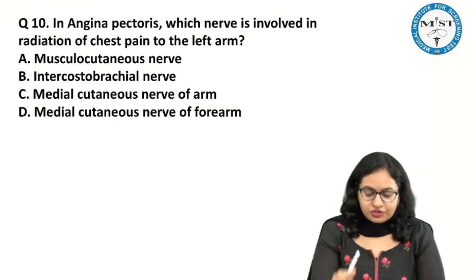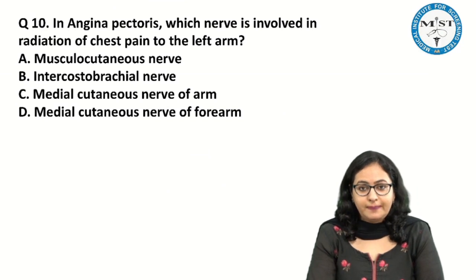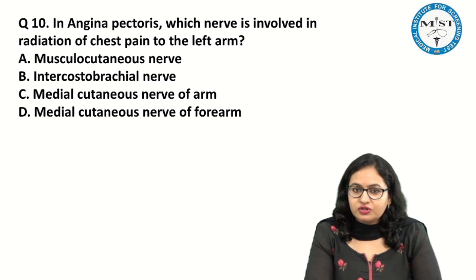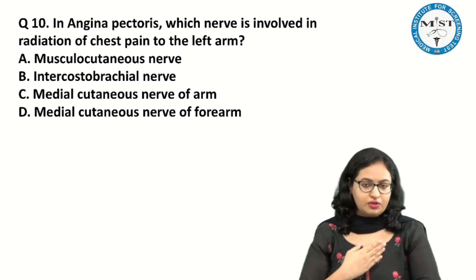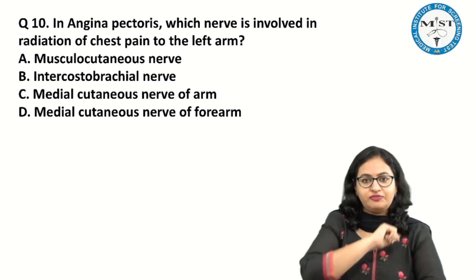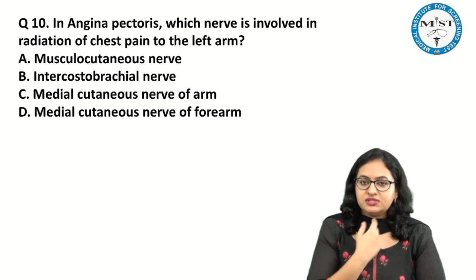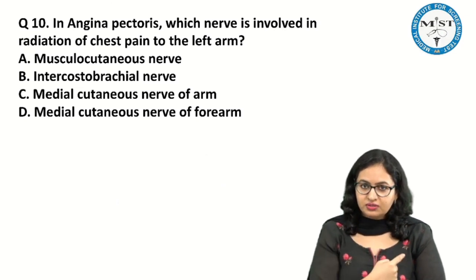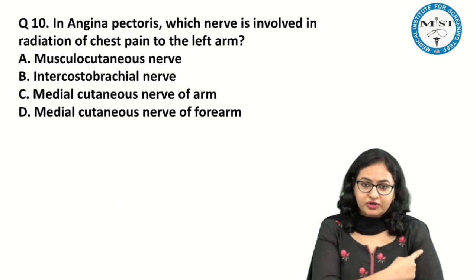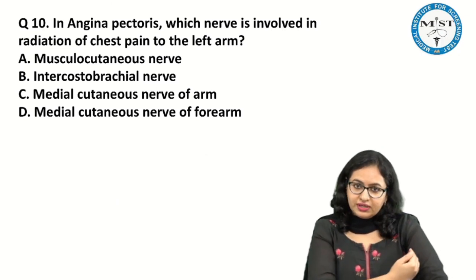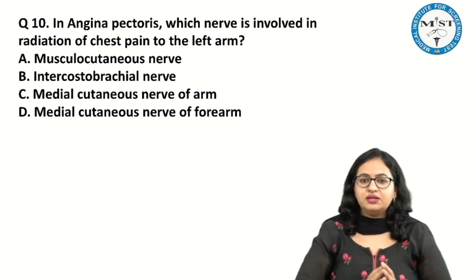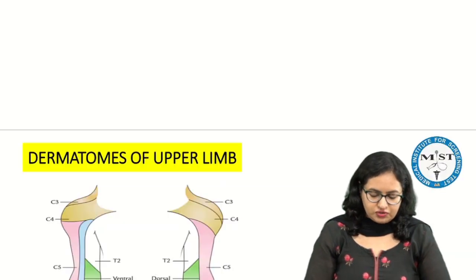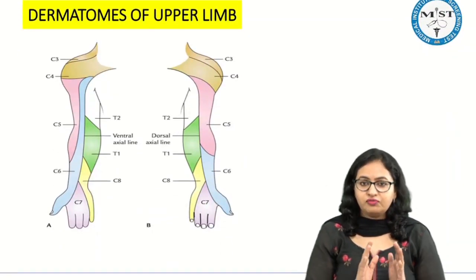Now another question was asked regarding the referred pain. In angina pectoris, which nerve is involved in radiation of the chest pain to the left arm? If angina pectoris is there, the pain is in the precordial region, but the pain is also referred to the left arm, and that too on the inner side. For this you should have the knowledge of the dermatomes of the upper limb, which we have already discussed.